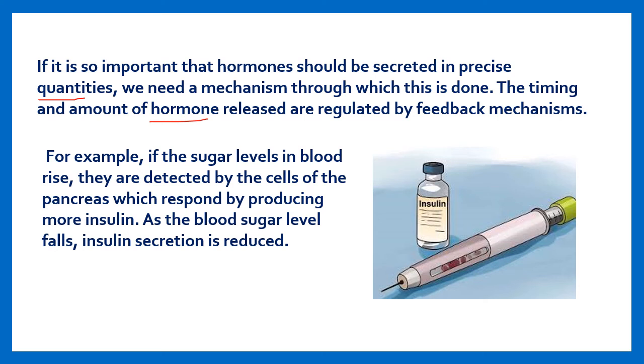So the amount of hormone released in our body should be in precise quantity. Here is another example. If the sugar level in the blood rises, it is detected by the cells of the pancreas, which respond by producing more insulin. As the blood sugar level falls, insulin secretion is reduced.